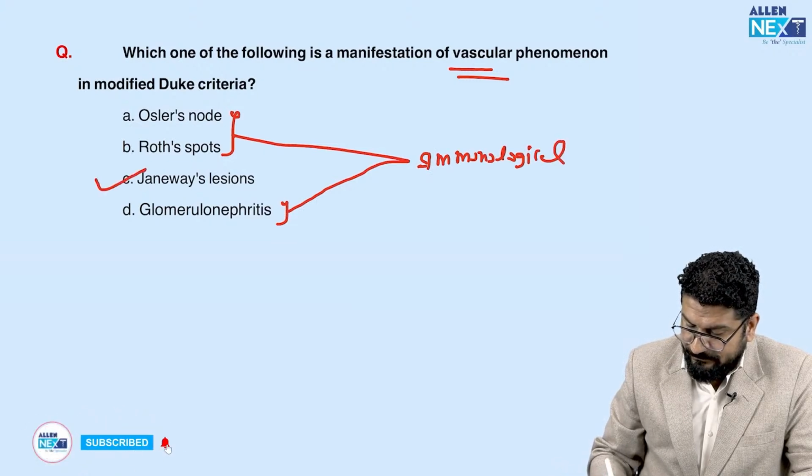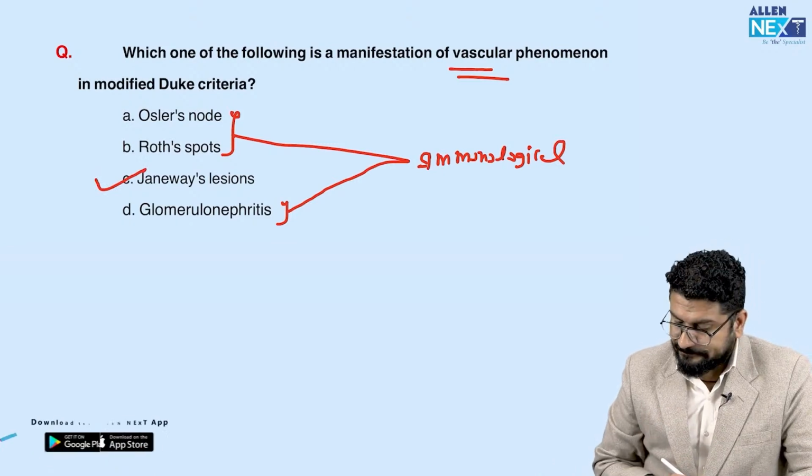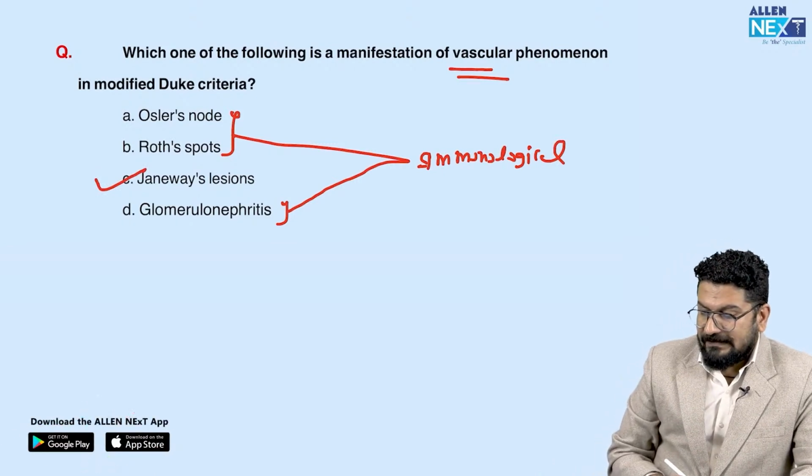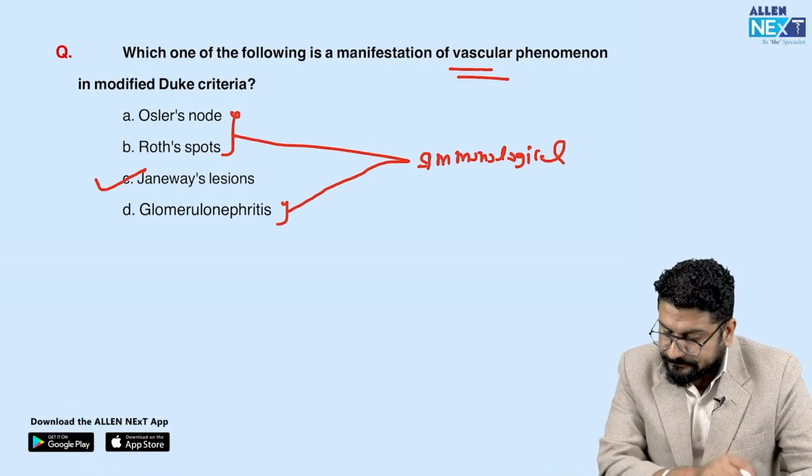And Gyane lesion is a vascular phenomena. Is it clear? So this is a vascular phenomena, Gyane lesion.